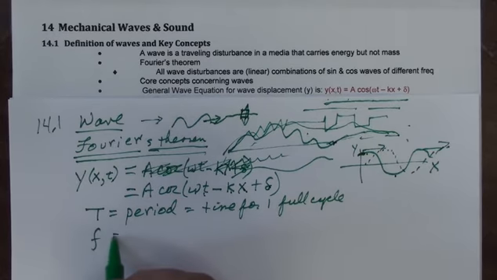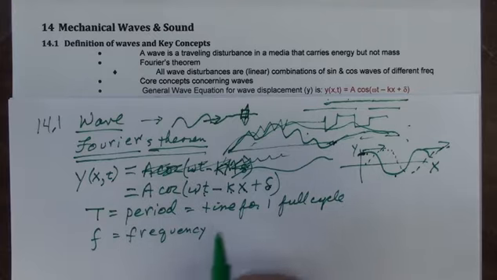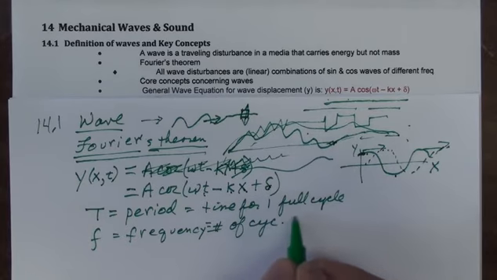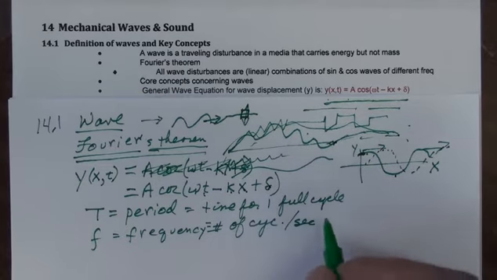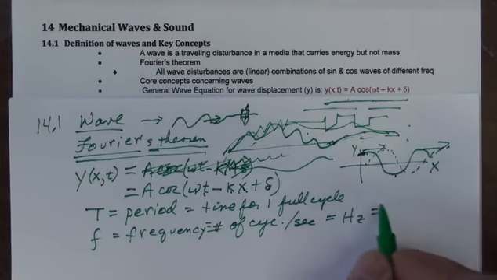The frequency is the number of cycles per second. And it's measured in hertz. 1 hertz is 1 cycle per second. In other words, 1 complete oscillation or 1 complete revolution.